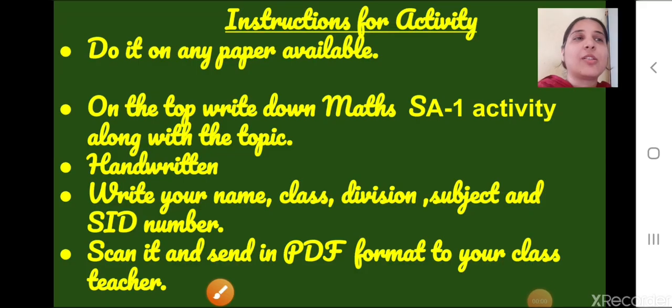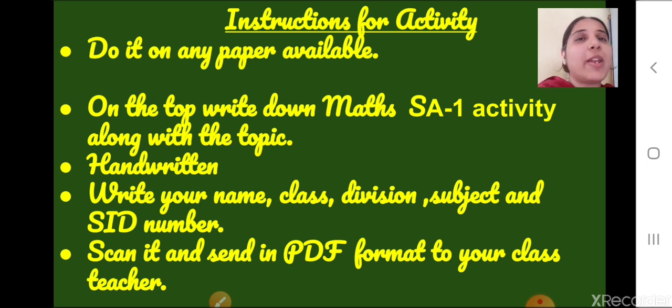Now, children, let's see the instructions for your activity. First of all, you can do it on any paper that is available to you, okay? Then on the top of that paper you will write down Maths SA1 activity along with the topic. What is your topic? Data handling. In data handling, what is your topic? Tally marks, that you have to write on the top.